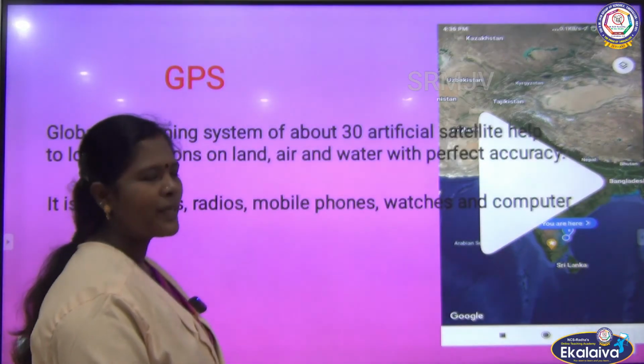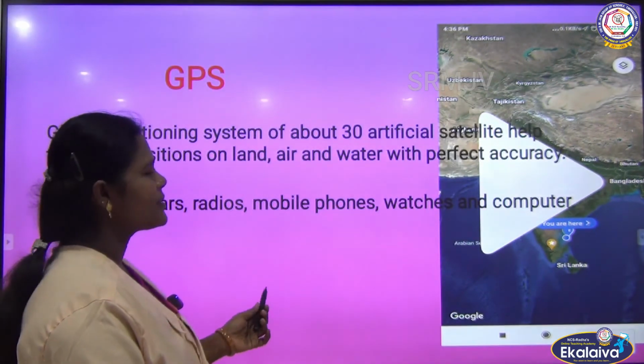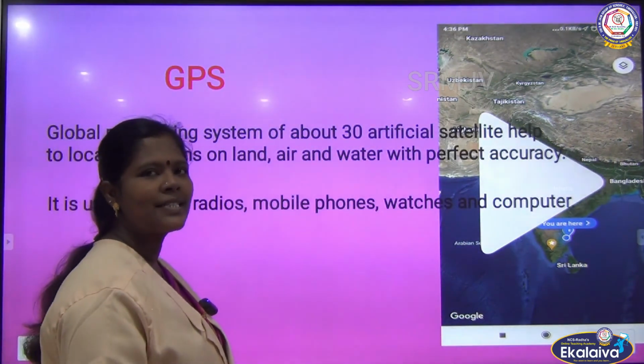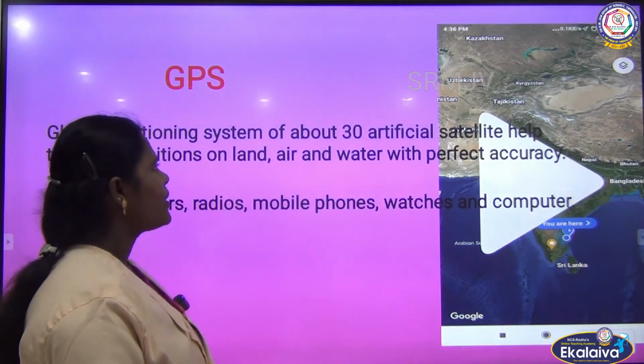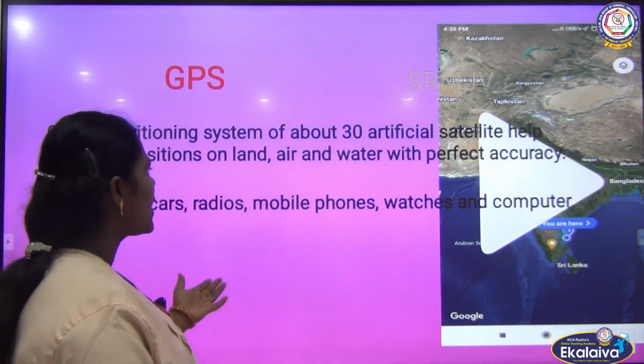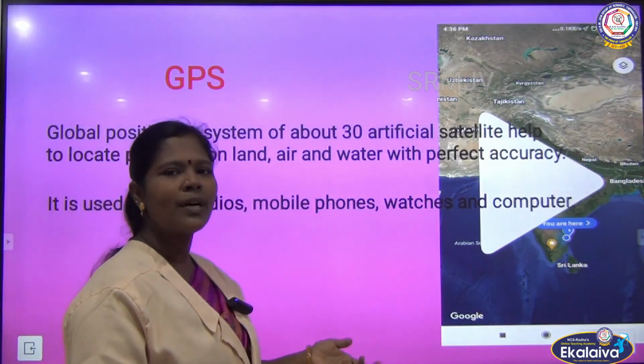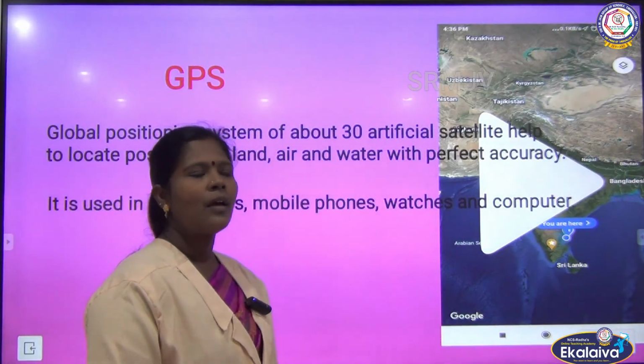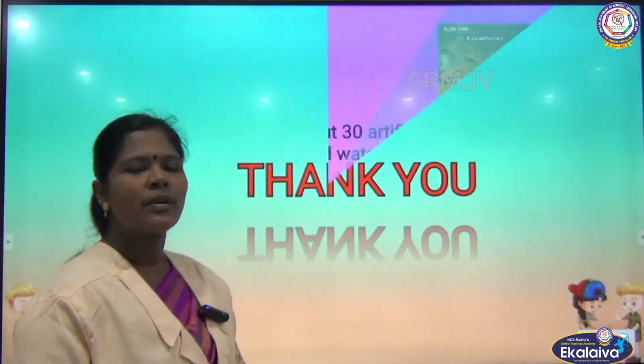Do you know GPS? GPS is the Global Positioning System of about 30 artificial satellites that help to locate places on land, air and water with perfect accuracy. It is used in cars, radios, mobile phones, watches and computers. Children, you can also use Google Maps to locate different places.